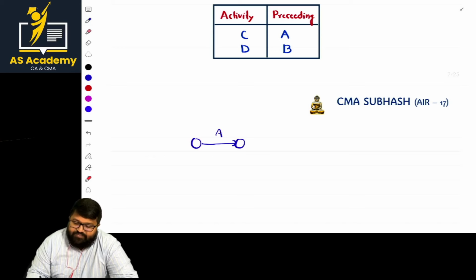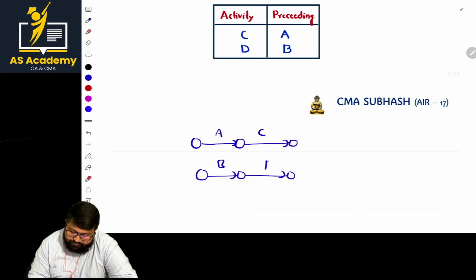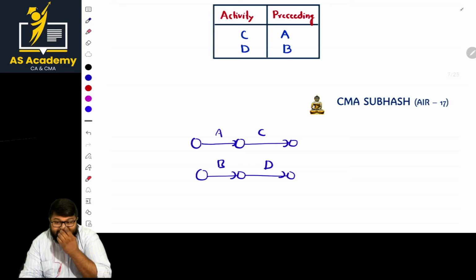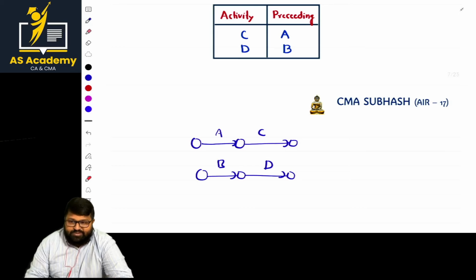Okay, next after that, what is there? C. Clear? Next, what about the next one, sir? There is activity D, and preceding that there is an activity called B. Basically, activity B is preceding, so this is D. Sir, but this is a basic way of representing, but there are some rules. What are those rules, sir?